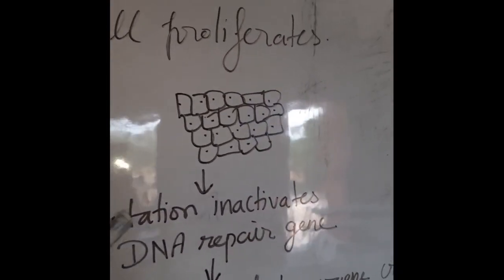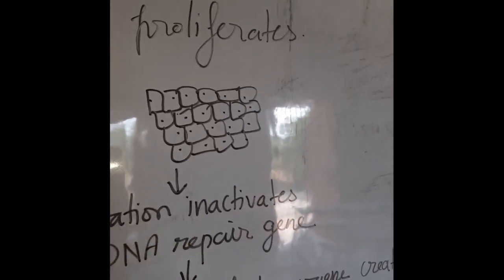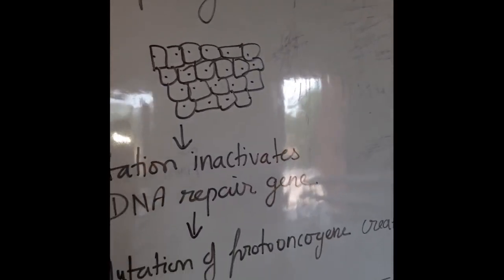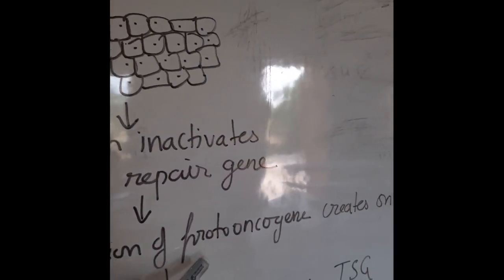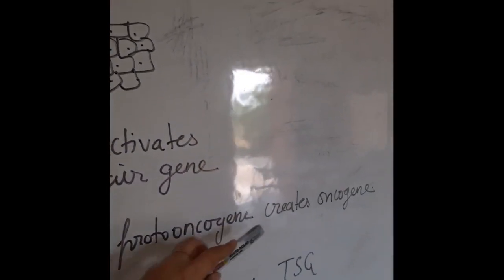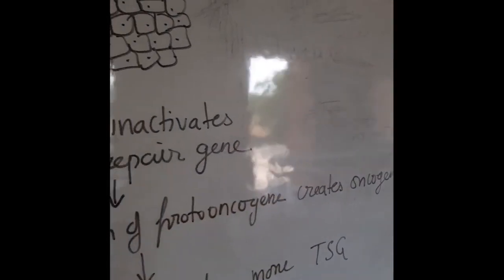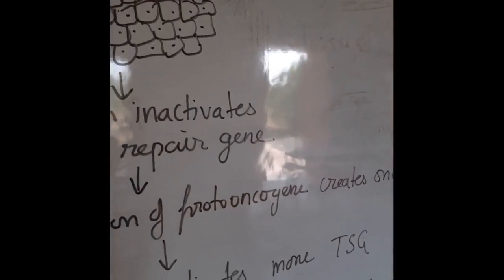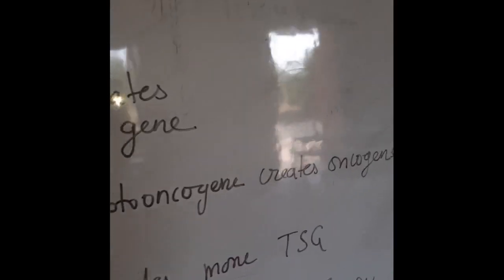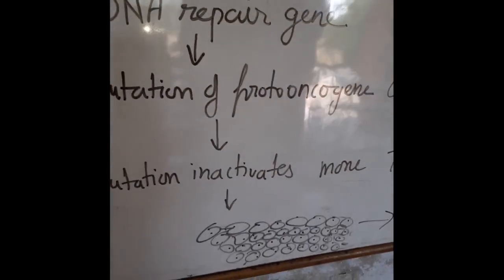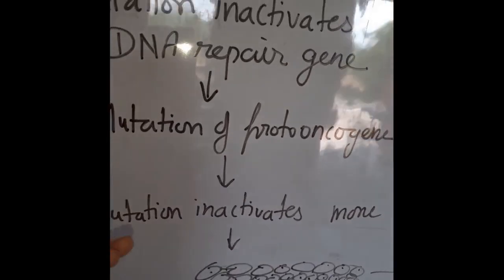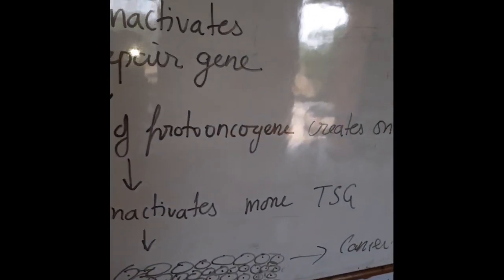Then mutation inactivates DNA repair gene, which further causes mutation of proto-oncogenes, which creates oncogenes. And this mutation also inactivates more tumor suppressor genes. As a result, there is very rapid proliferation of the cell, which leads to cancer.